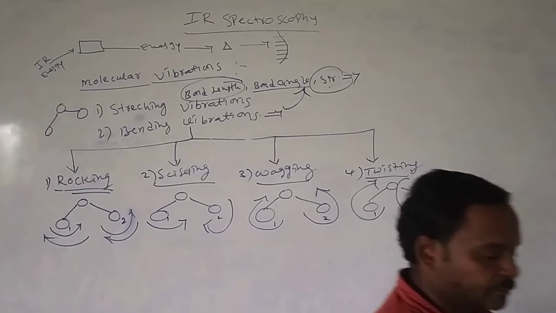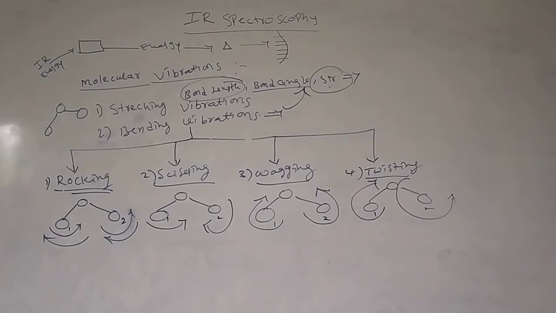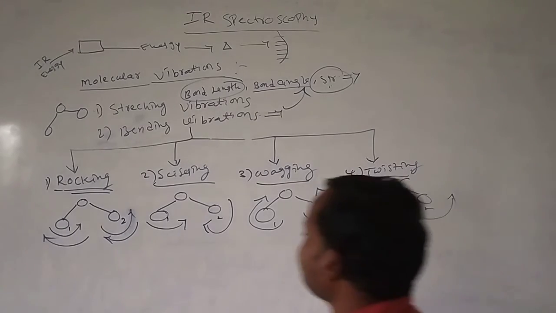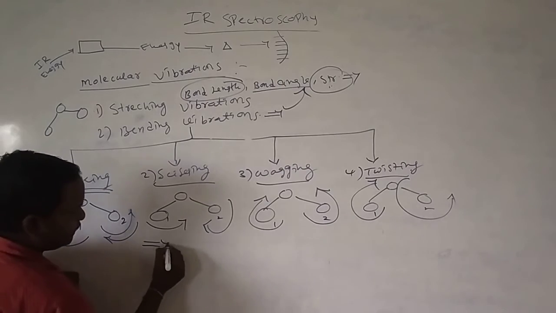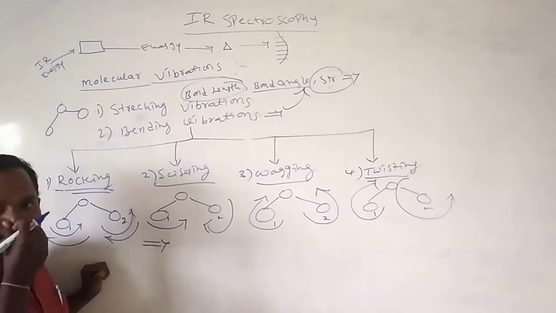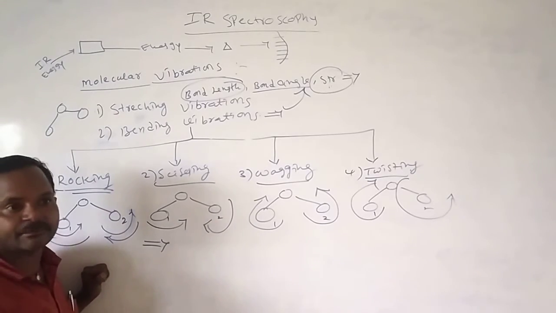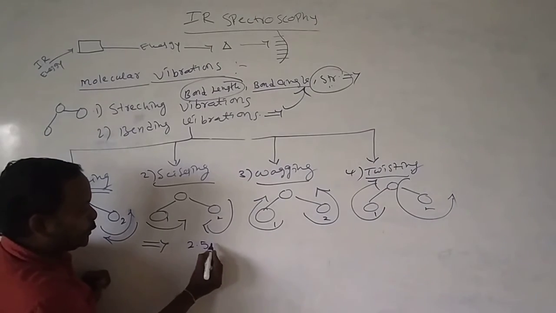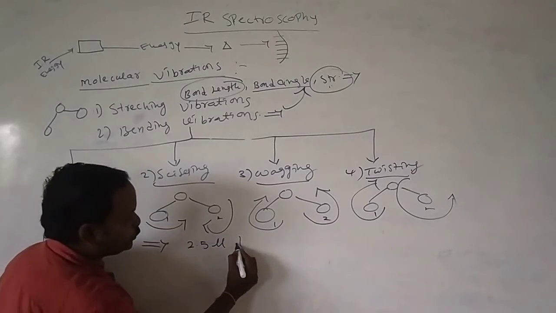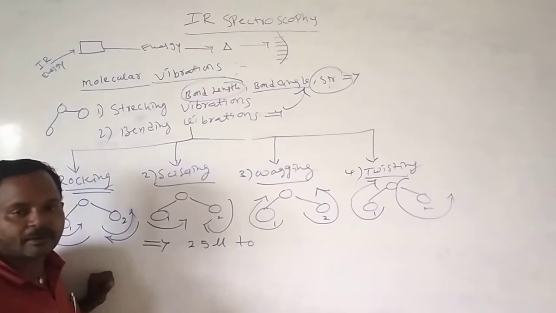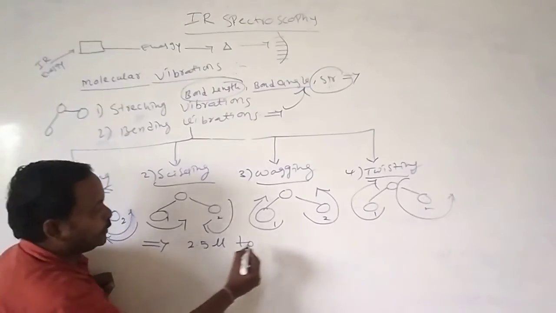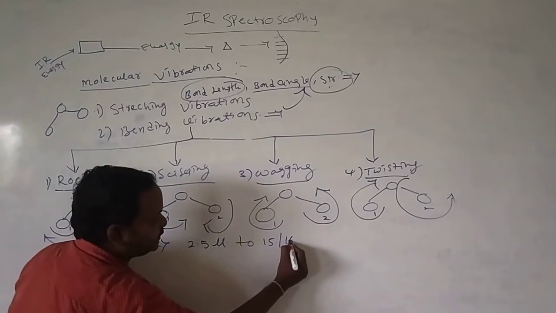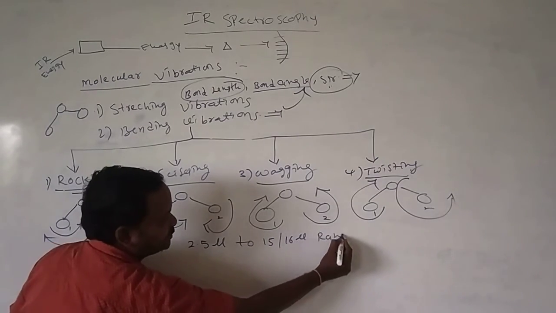2 types of stretching vibrations are there. 4 types of bending vibrations are present in the IR spectrum. Next, when we see the IR spectrum, the range of the IR spectrum in electromagnetic radiation, in the form of microns, is 2.5 microns to 15 or 16 microns.